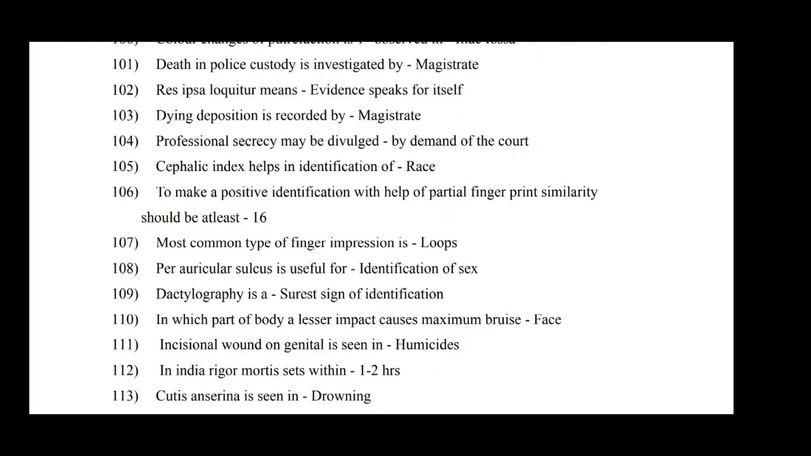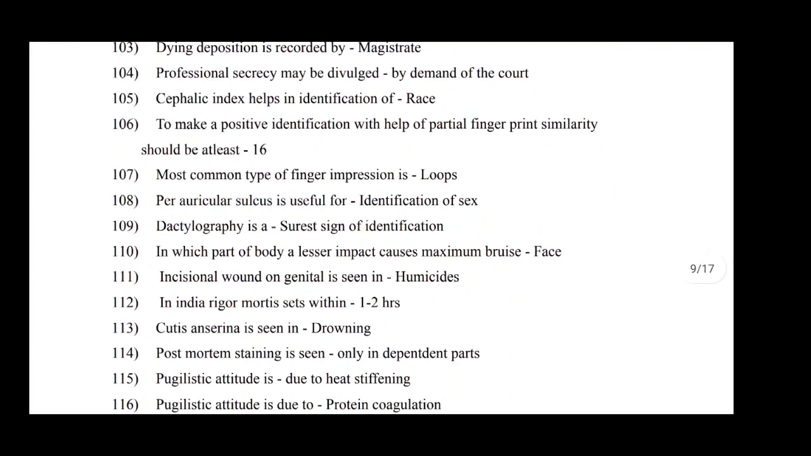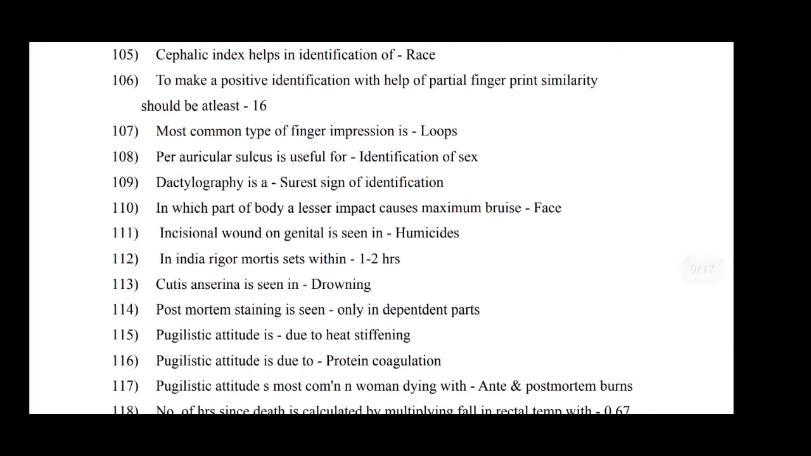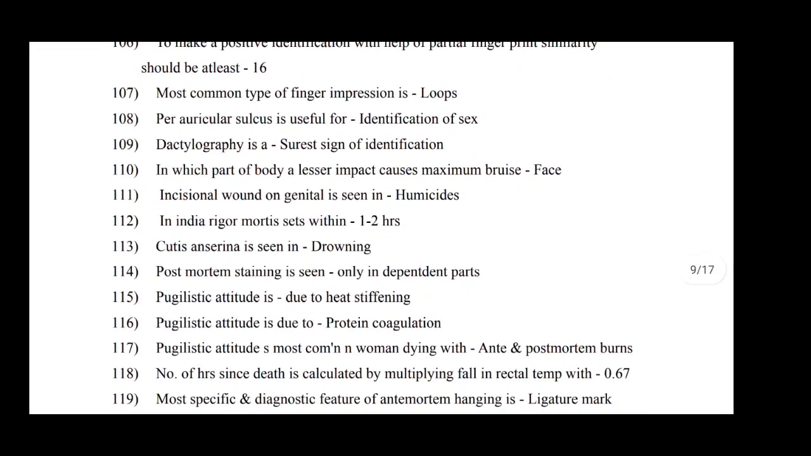Cephalic index helps in identification of race. To make a positive identification with the help of a partial fingerprint, similarity should be at least 16 points. Most common type of fingerprint impression is the loop. Preauricular sulcus is useful for identification of sex. Dactylography is the surest sign of identification.